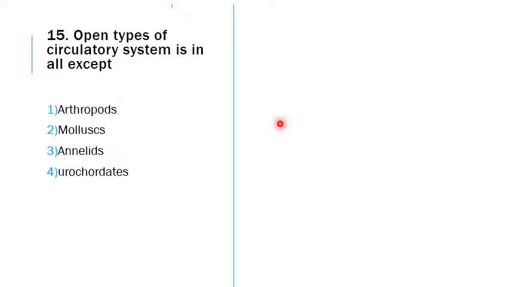So based on the previous discussion, let us answer the following question. 15th one, open type of circulation system is in all except. Check if it is an arthropod. Arthropod is having open type, yes. Mollusk also has an open type. Annelid has a segmented body. This is an invertebrate.